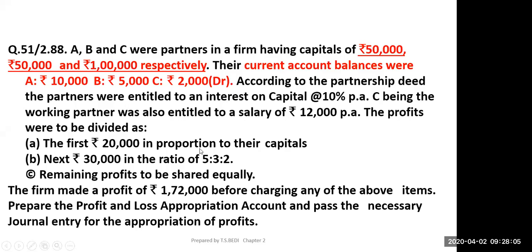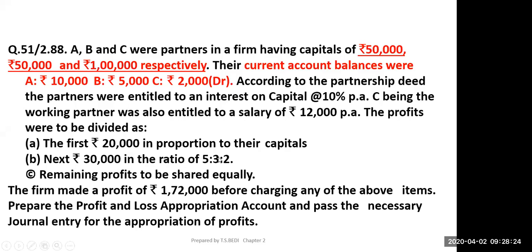Profits were to be divided. Now, normally we were given only the simple ratio. Okay, divide this into the ratio 5:3:2 or 3:1. But here, the first 20,000 in proportion to their capital, the next 30,000 in the ratio of 5:3:2, and the remaining profit to be shared equally.